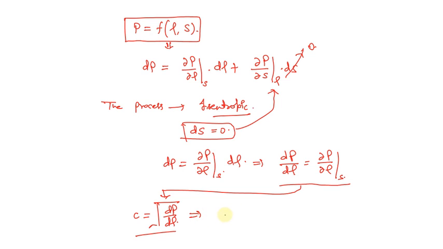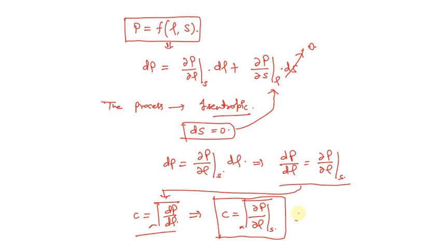So if we replace this dP upon d rho with this particular relation, we are going to get C equals under root del P upon del rho at constant entropy. So this is what we have changed from total differentiation to partial differentiation. This is the main and important thing about the change in pressure with respect to the change in density at constant entropy, for an isentropic process.